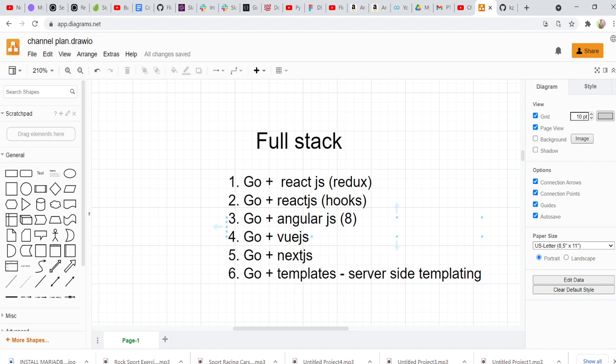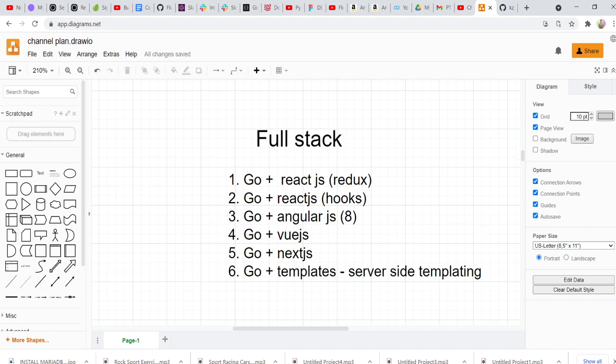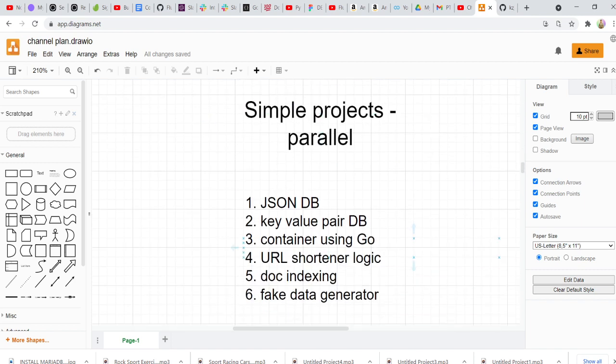Then we'll take a look at Go plus AngularJS, Angular 8 we'll take a look at, because that's the only one I know. And then Go plus Vue.js, Go plus Next.js. All right, we'll build a blog using Go and Next.js. Then we'll use Go and the server-side templates.